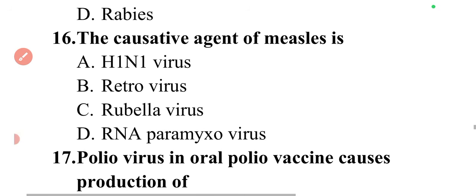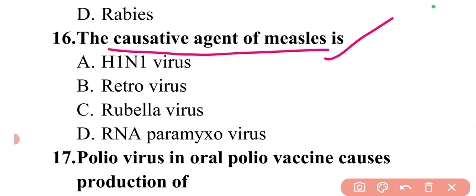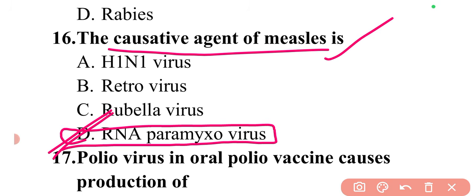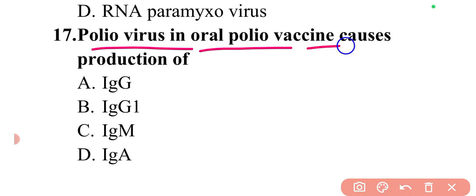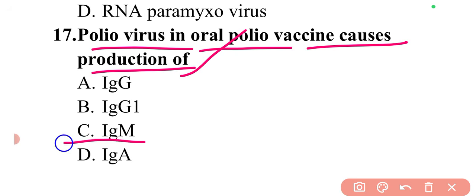Then moving to next question. The question is causative agent of measles is. So the causative agent of measles is RNA paramyxovirus. So here option D is correct. Next question is poliovirus in oral polio vaccine causes production of. So poliovirus in oral polio vaccine causes the production of immunoglobulin IgA. So here option D is correct.